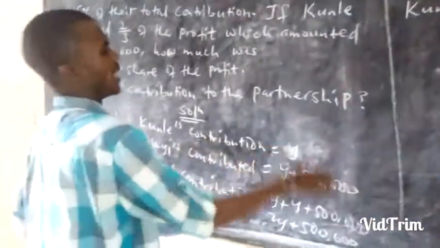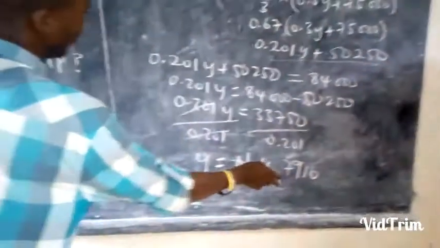That will be Y. And what did we say is representing Y? According to the question, we said let Kuli's contribution be Y. That means Kuli is contributing this amount. That one we have got is Kuli's contribution.